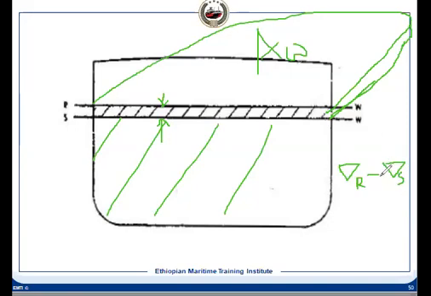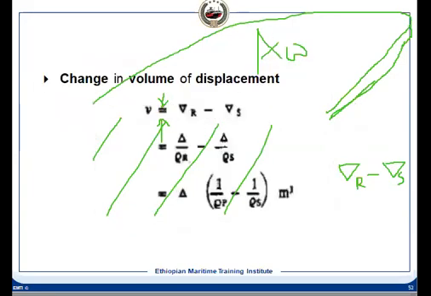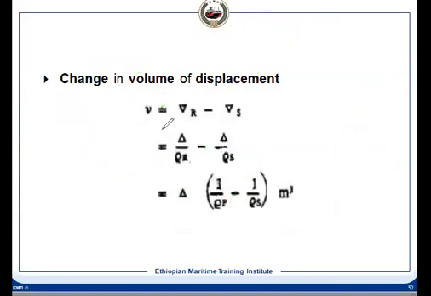We deduct the volume of displaced water in river water minus the volume of displaced water in sea water, and we can find out how much is the change. So that's what is done here: inverse delta R minus inverse delta S will be the change in volume because of the vessel travelling from one density to the other density.